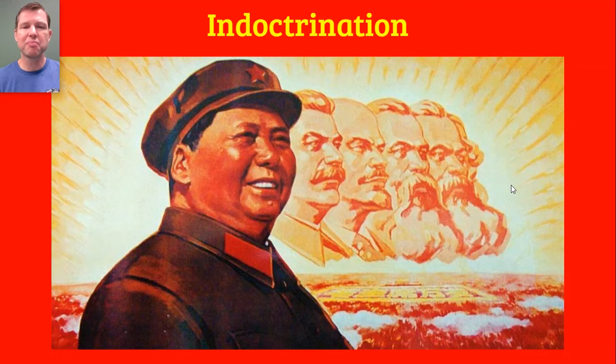And so the first thing that Mao Zedong began after establishing the People's Republic of China was to begin the process of indoctrinating the Chinese people. Now, you understand the word doctrine. You've heard that before. You may have heard of the Monroe Doctrine, maybe in 8th grade. We talked about the Truman Doctrine earlier. So a doctrine is a set of beliefs.